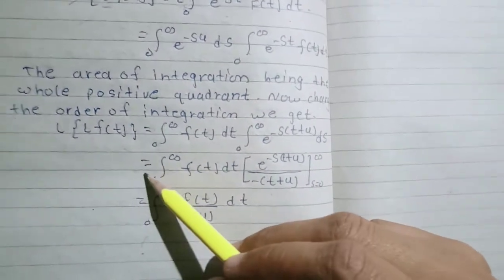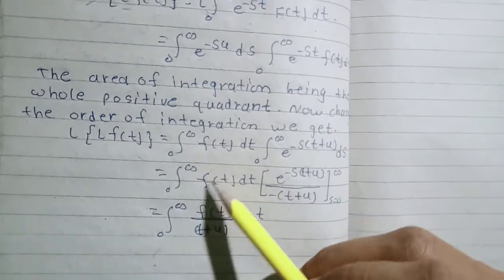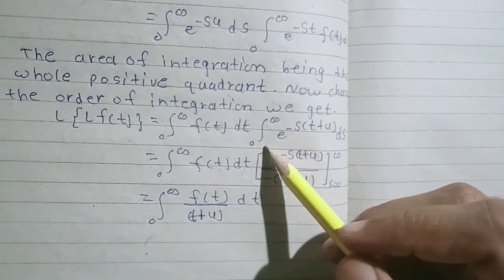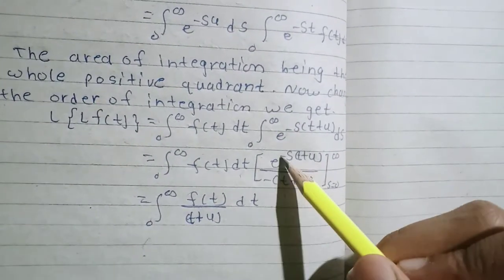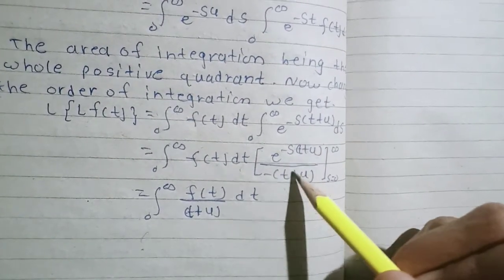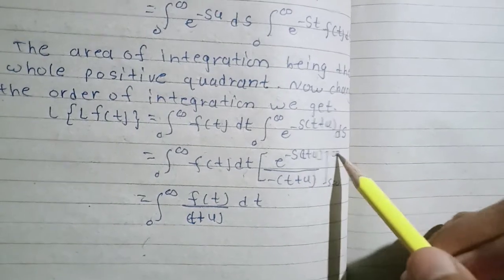Then this is equal to integration 0 to infinity f of t dt, then e raised to minus s in bracket t plus u divided by minus t plus u, limit 0 to infinity.